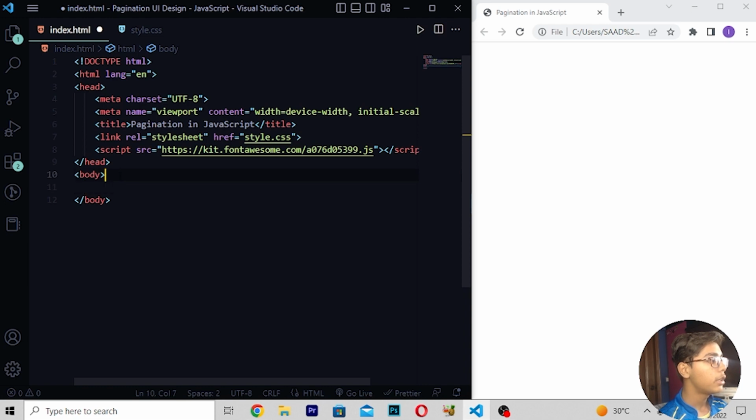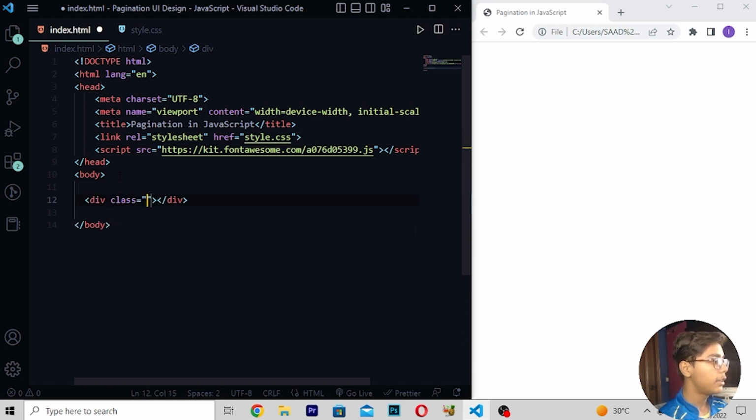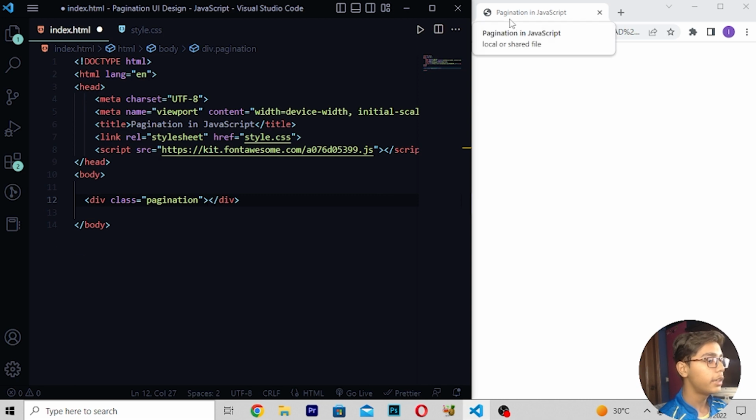tab bigger. Then you have to move under this body tag and write here div class, and in class I'll be writing pagination like this. And here you can see it is totally empty, we are only getting the title here. Then write here UL tag. After writing this UL tag, I will be moving down.